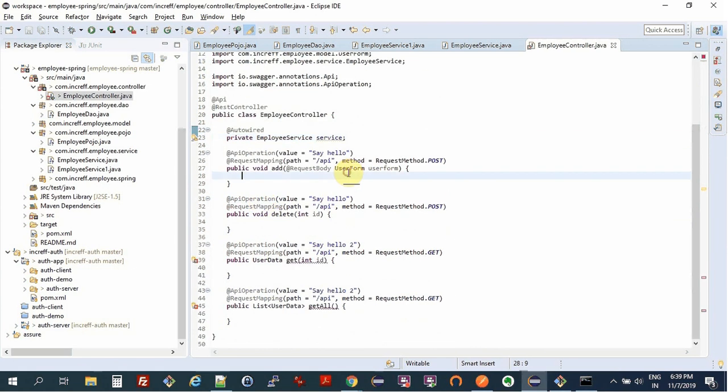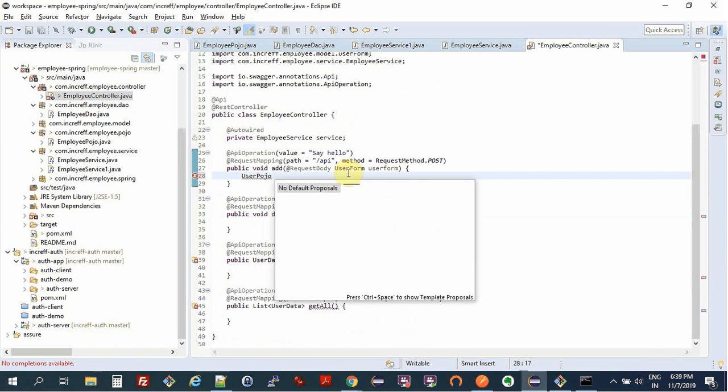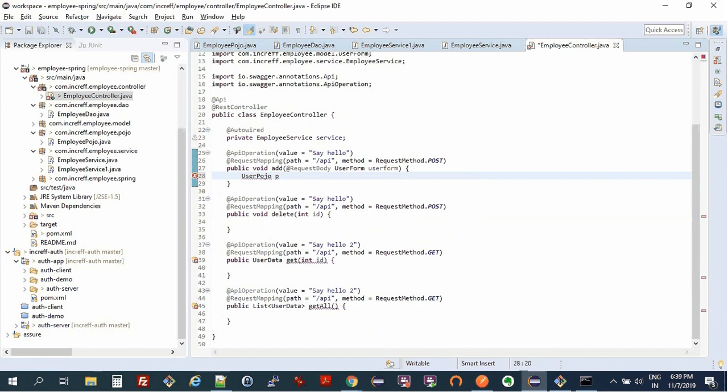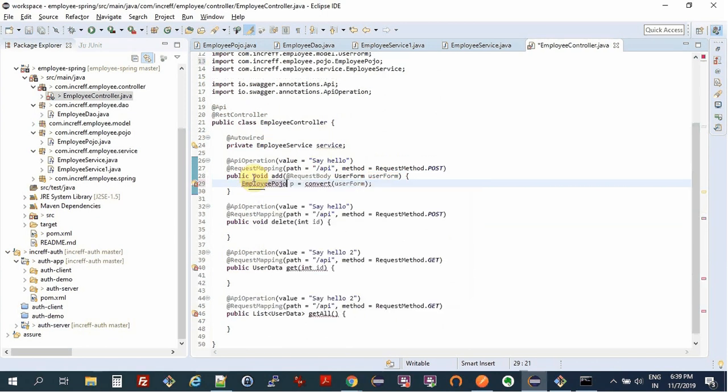So we need our user Pojo equal to, let's say, convert user form. We'll be converting our form to our Pojo. Oh, sorry, it's employee Pojo.